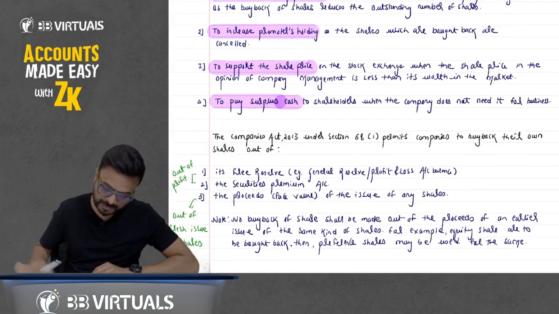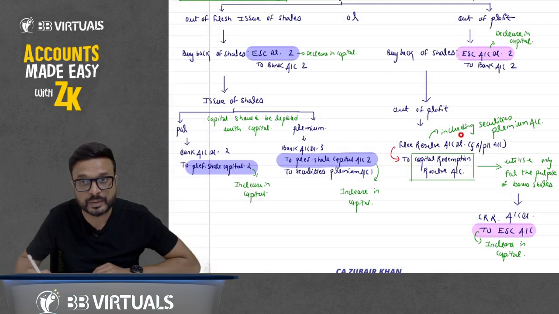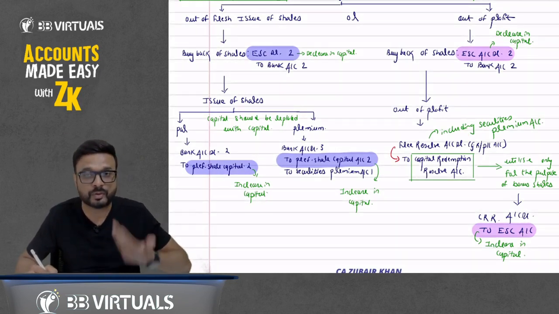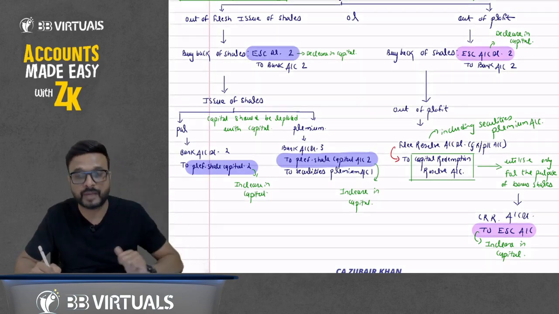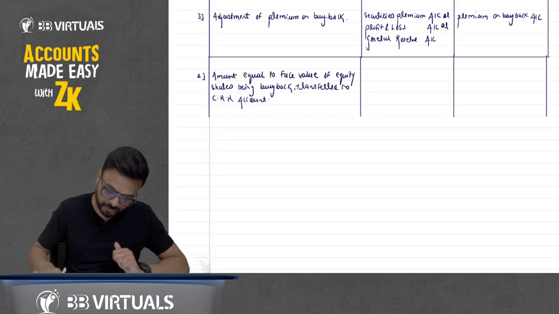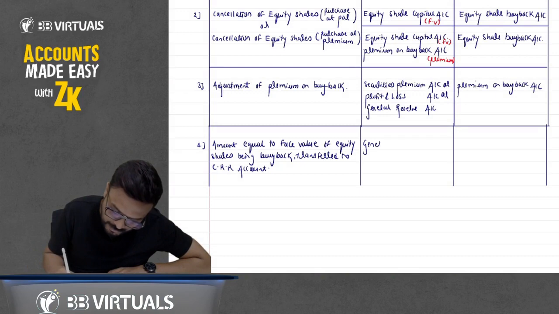You remember this journal entry, beta? We can utilize this. Out of profit means free reserve including securities premium. So the reserve has a credit balance, and if you want to utilize it, you have to debit it. So reserve account debit, and we are transferring to a new reserve. What is the name of that new reserve? CRR account. So we will debit here: general reserve, a free reserve, general reserve account debit.